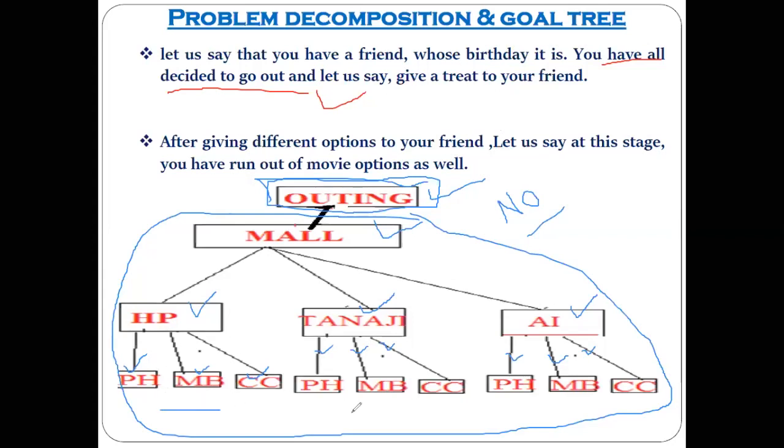You have reached up to this point, and after reaching this point your friend says no. What can be done here? So backtracking. You need to do the outing starting from the beginning and change the plan, from this point to this level.